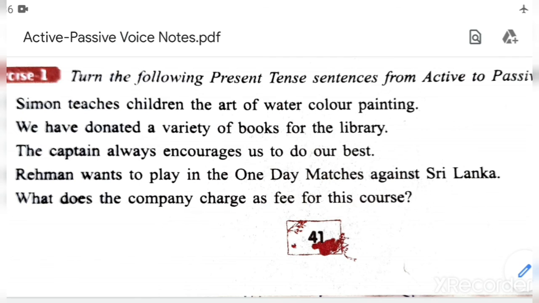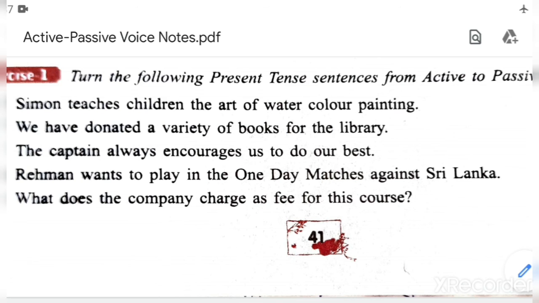Understood? Next one is, Rahman wants to play in the one-day matches against Sri Lanka. Here you will start with one-day matches against Sri Lanka.